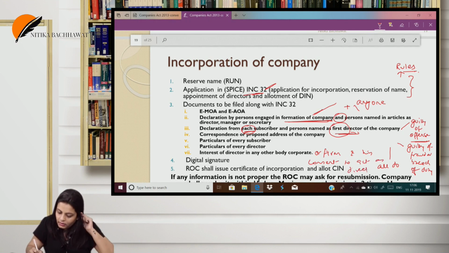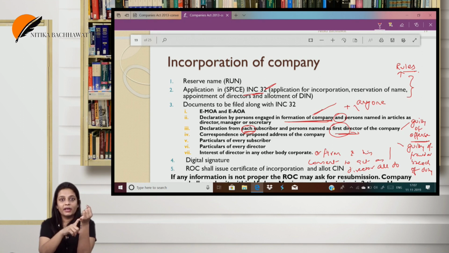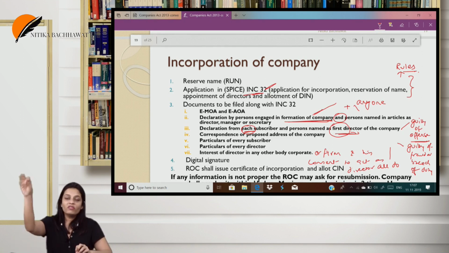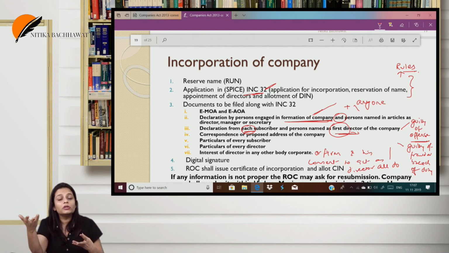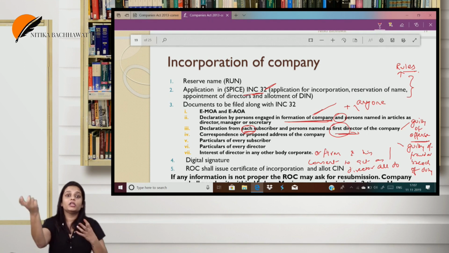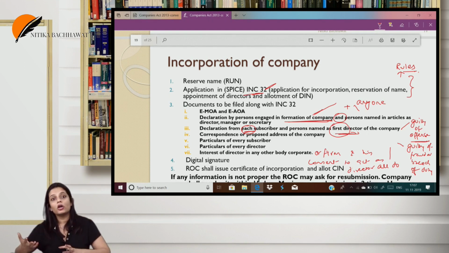Very important. Otherwise, someday someone will appoint you as a director, you don't even know, and you have not done anything. Suddenly the police comes to arrest you. Sir, you have done an offense. Where? In the company. I was not even a director. I am not even aware. So it is important. So last, interest of the director in any firm or body corporate and his consent to act as a director. When we file all this with the registrar, and if the registrar is satisfied that we have fulfilled all the requirements, the registrar will issue a certificate of incorporation. This certificate, and he will allot a SIN.